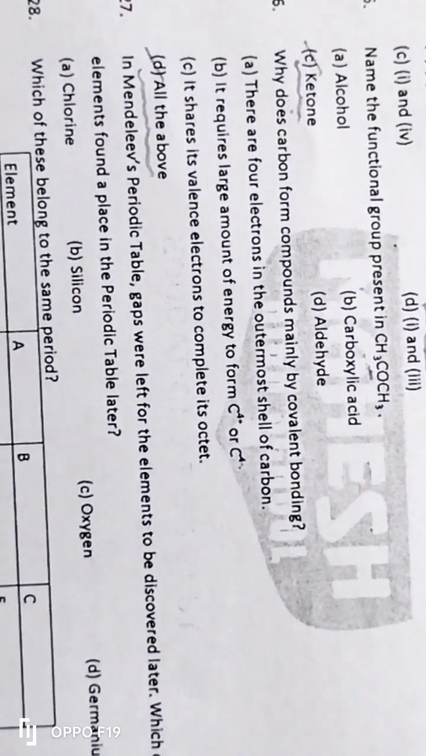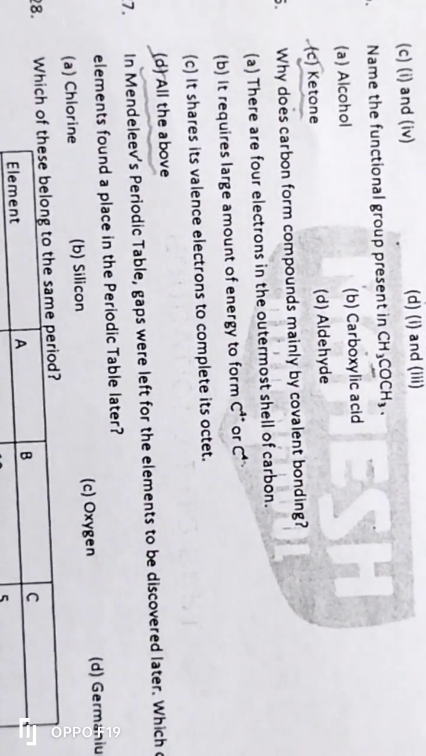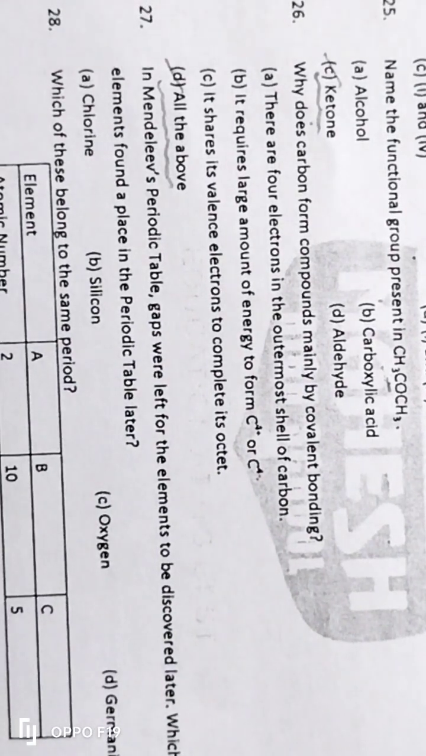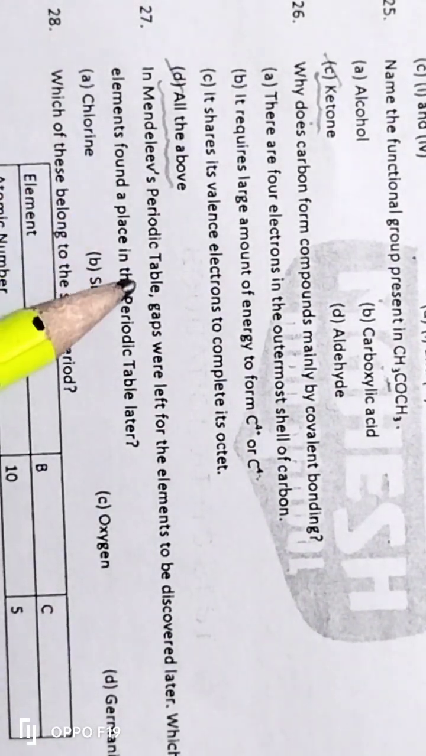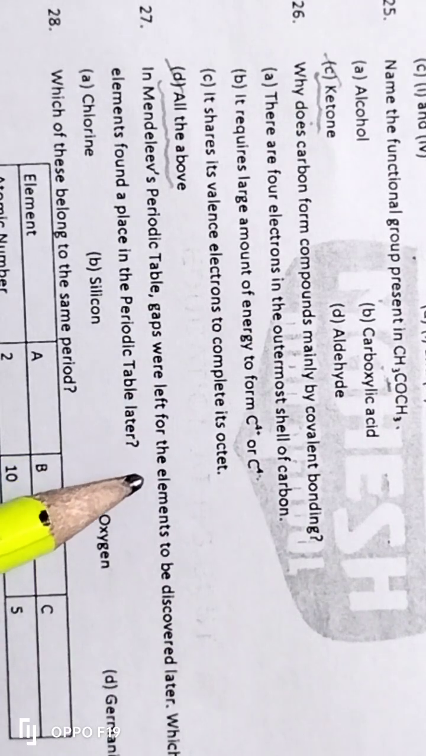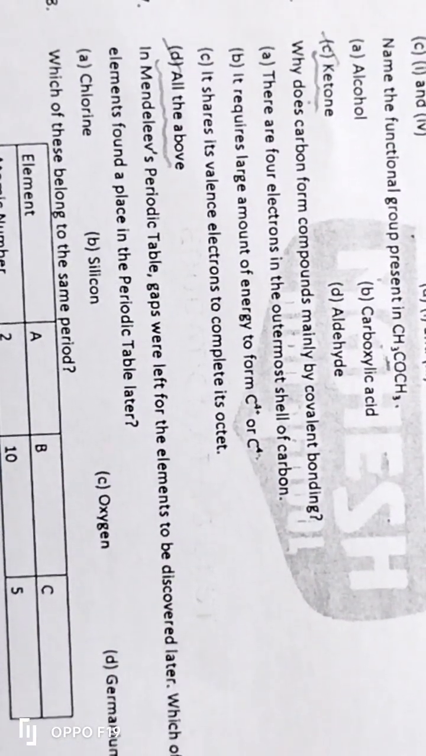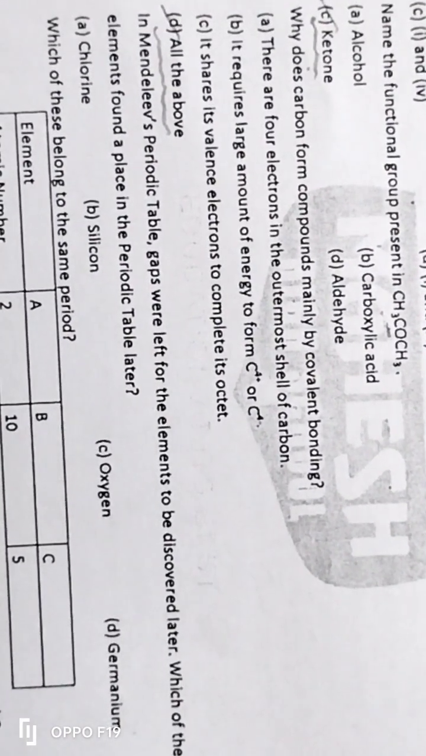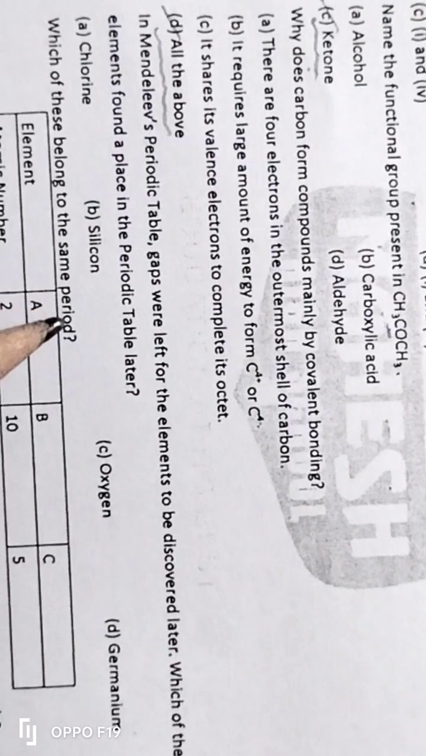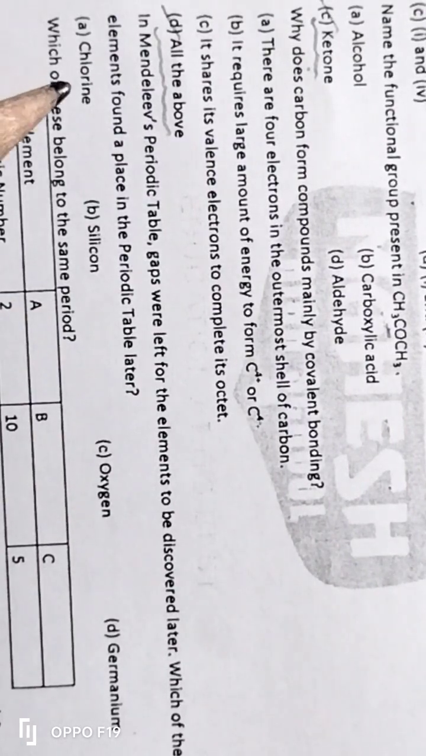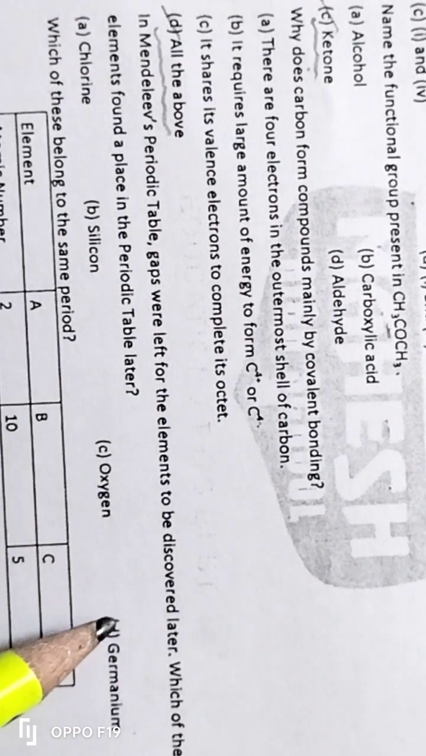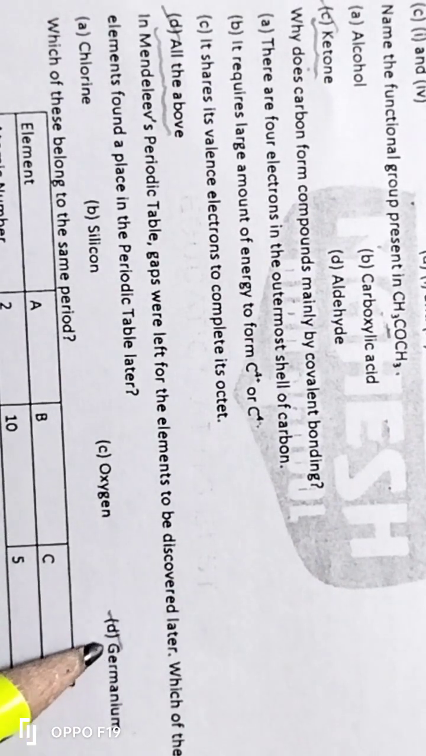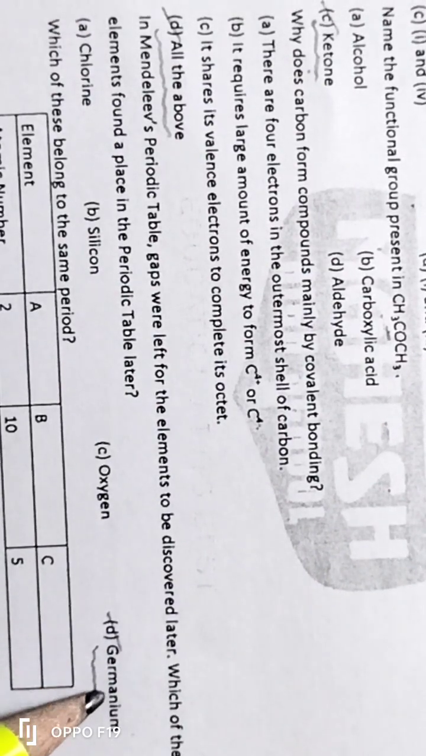Now let us move to the 27th question. In Mendeleev's periodic table, gaps were left for elements to be discovered later. Which of the following elements found a place in the periodic table later? Chlorine, silicon, oxygen, germanium. The correct answer is germanium.